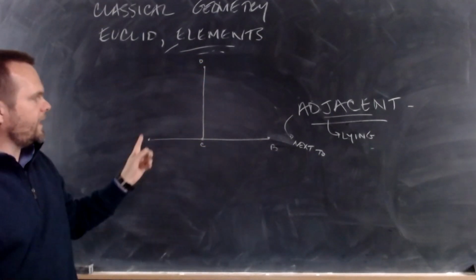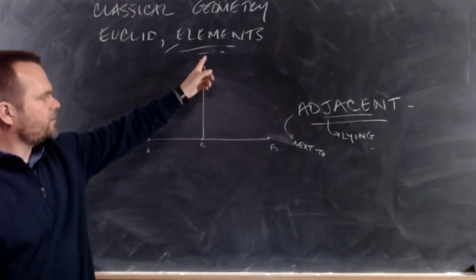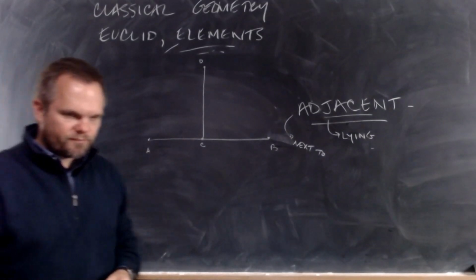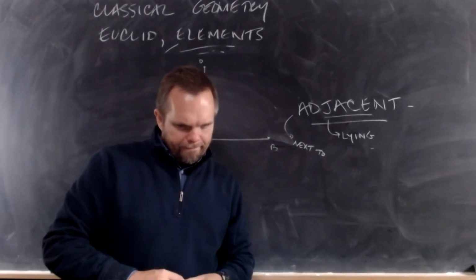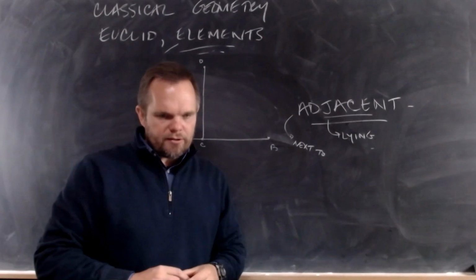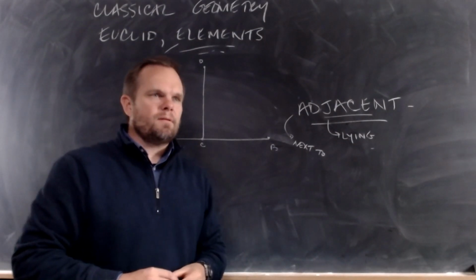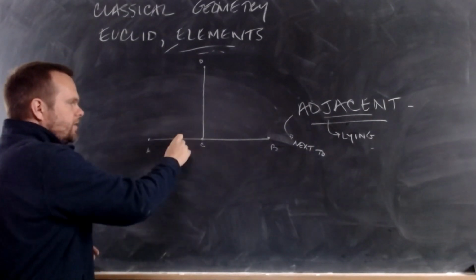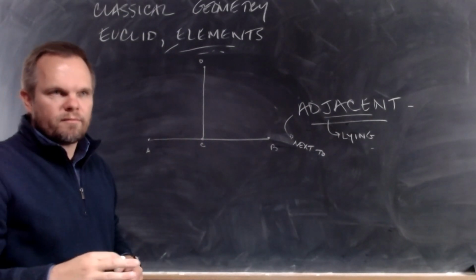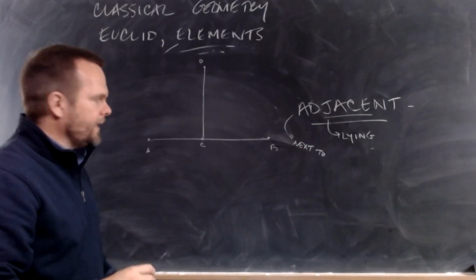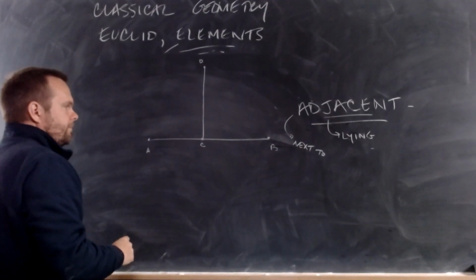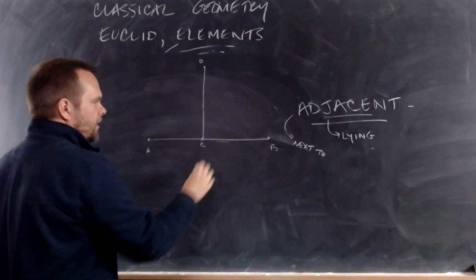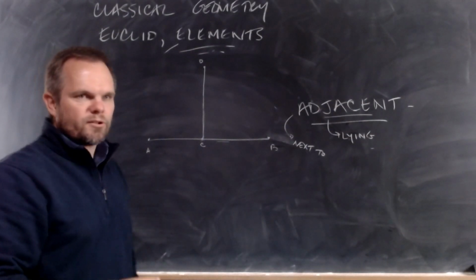One line is set up on another line so that 2 adjacent angles, these 2 angles, each of the angles is right. What in the world does that mean? It means that these angles are both square. They're straight or right angles. Okay? Like the corner of a square. Both angles are right or straight.